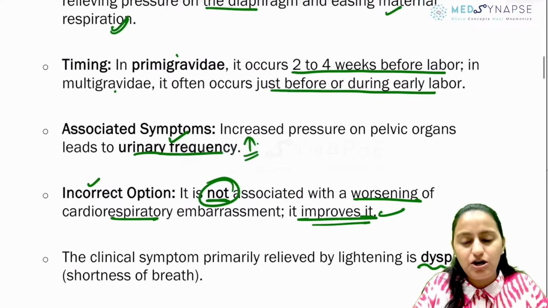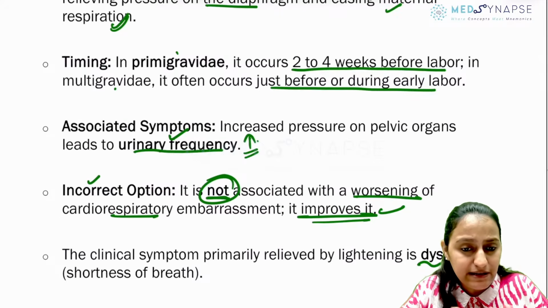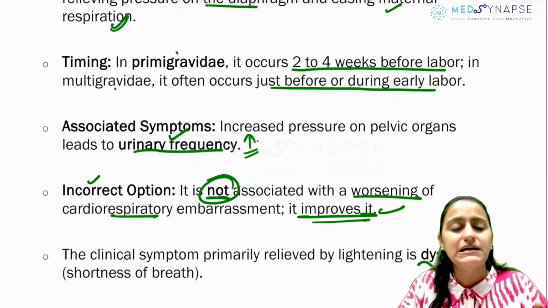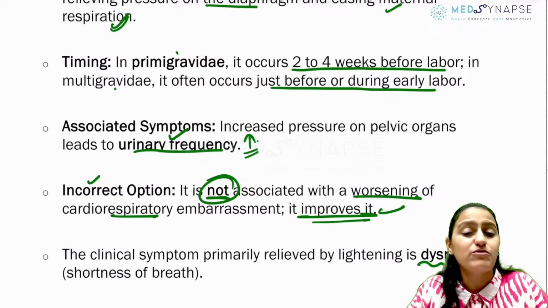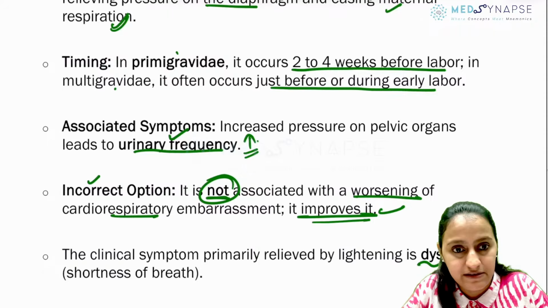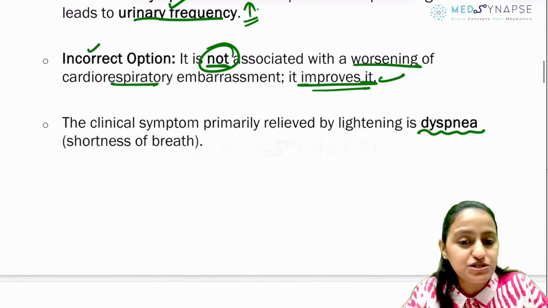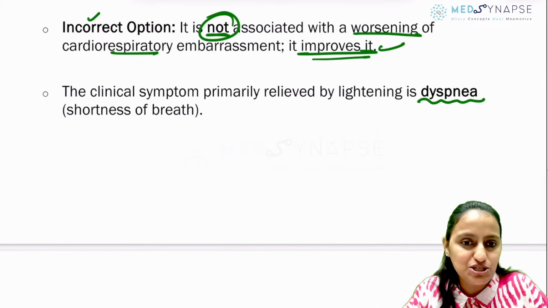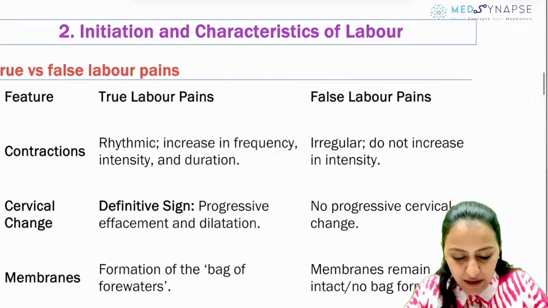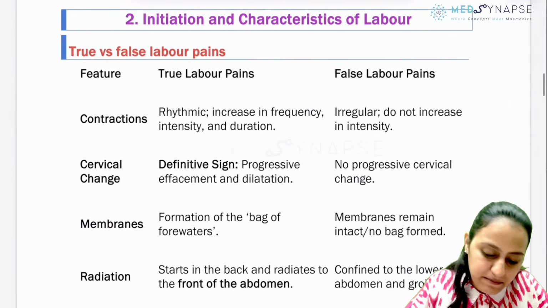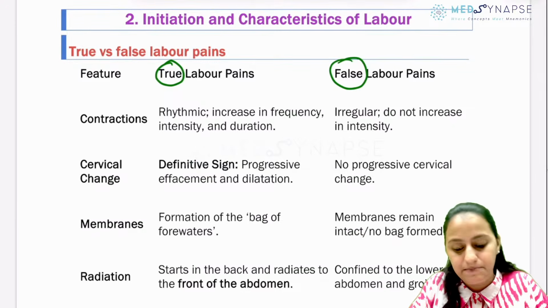So this is another topic that the question has been asked on. I've included all the topics that have been asked in the UPSC CMS exam from 2019 to 2025. Okay, all of those have been included. Whatever questions on labor, abnormal labor and complications have been asked. Going to initiation and characteristics of labor, true labor pains versus false labor pains.